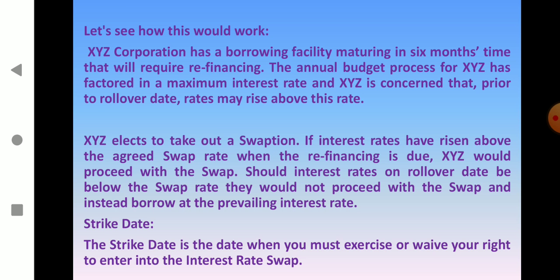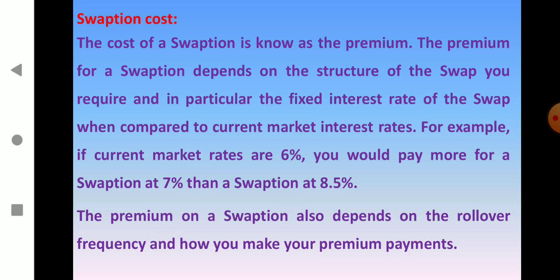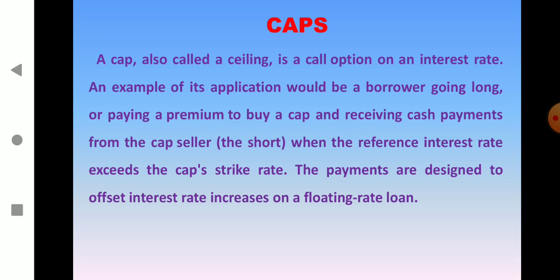Next, strike date. The strike date is the date when you must exercise or waive your right to enter into the interest rate swap. Swaption cost. The cost of a swaption is also known as the premium. The premium for a swaption depends on the structure of the swap you require, and in particular the fixed interest rate of the swap when compared to the current market interest rates. For example, if the current market rates are 6%, you would pay more for a swaption at 7% than a swaption at 8.5%. The premium on a swaption also depends on the rollover frequency and how you make your premium payments.